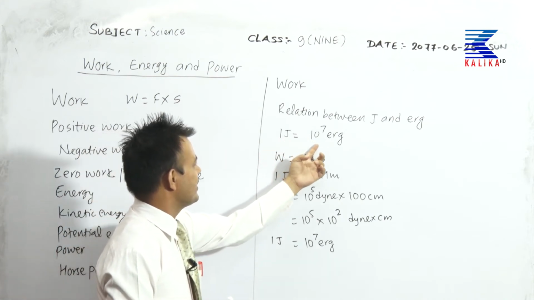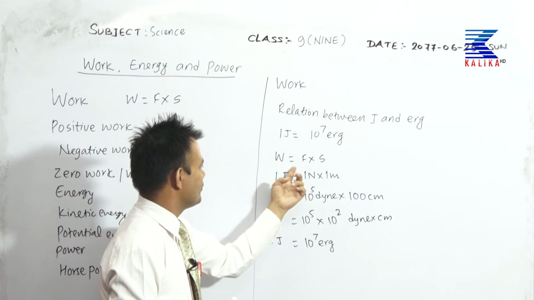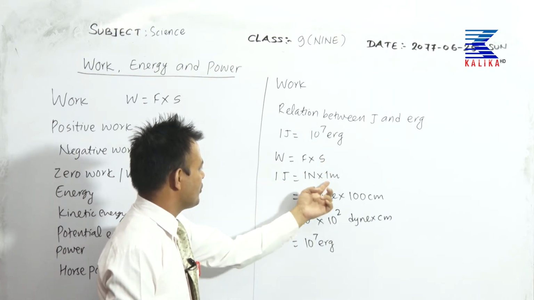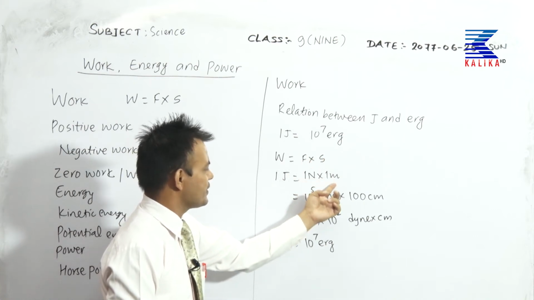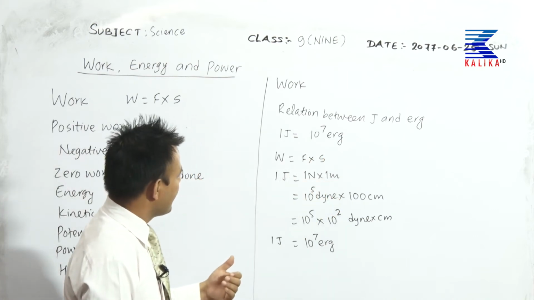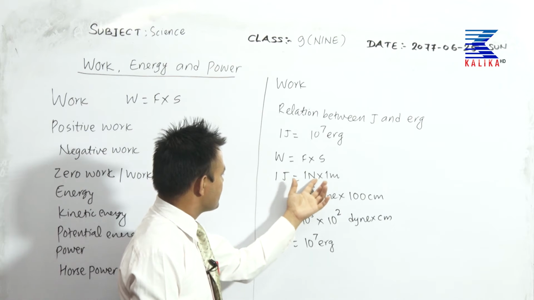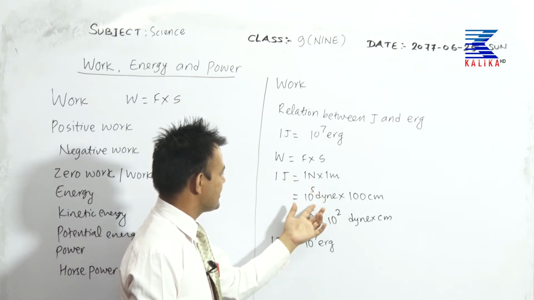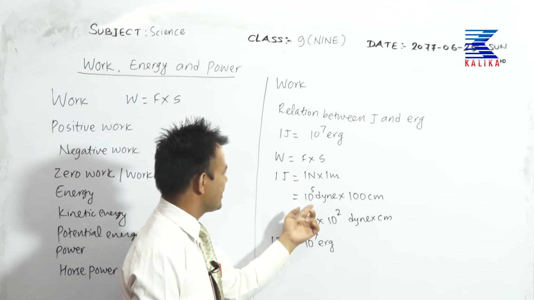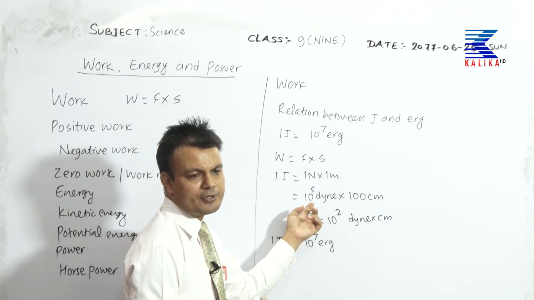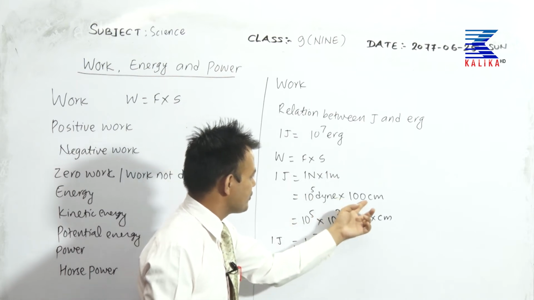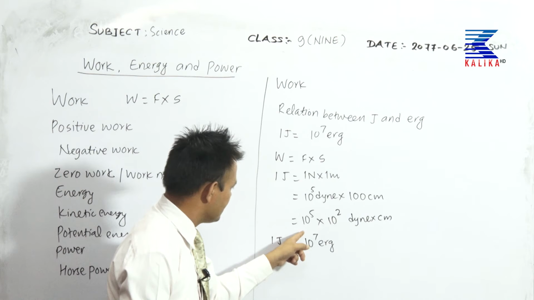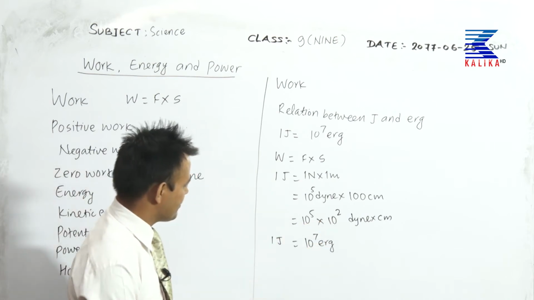J is the SI unit and erg is the CGS unit. We know work W equal to force into displacement. Let's say 1 J, 1 Newton force, displacement 1 meter. And 1 Newton is equal to 10 to the power 5 dyne, because the CGS unit of force is the dyne. You need to memorize this one. And 1 meter equal to 100 centimeter. 10 to the power 5 into 10 to the power 2 dyne centimeter. So 10 to the power 7 erg. So 1 J equal to 10 to the power 7 erg.